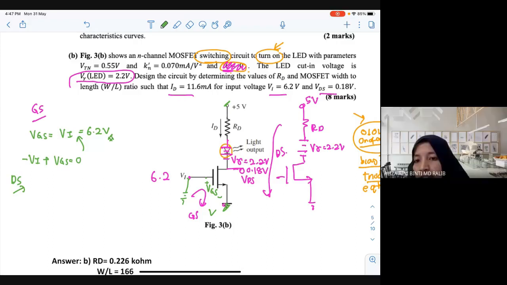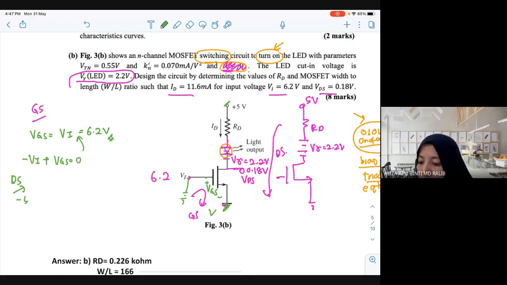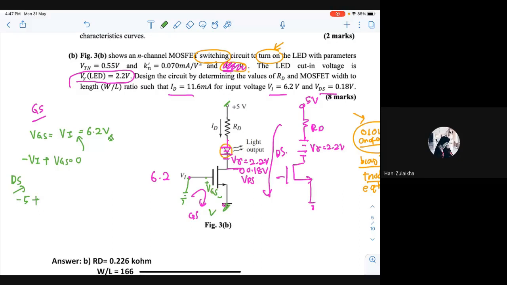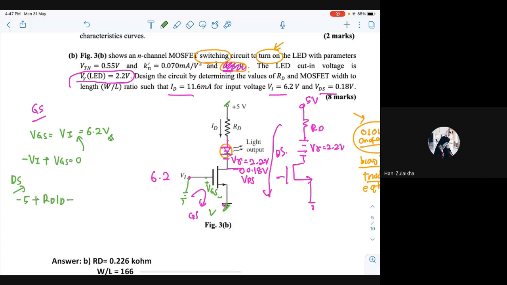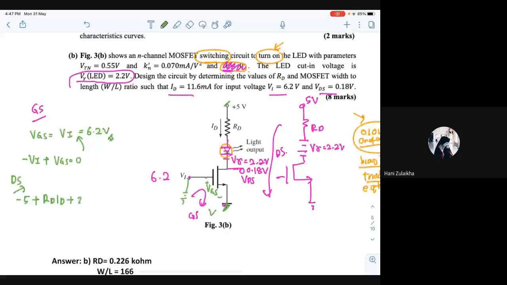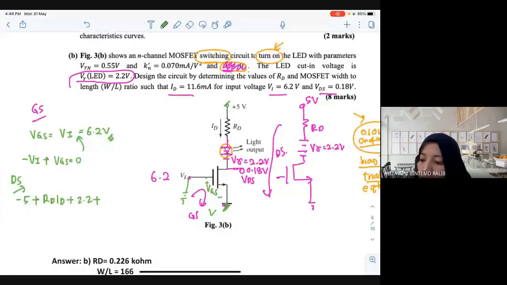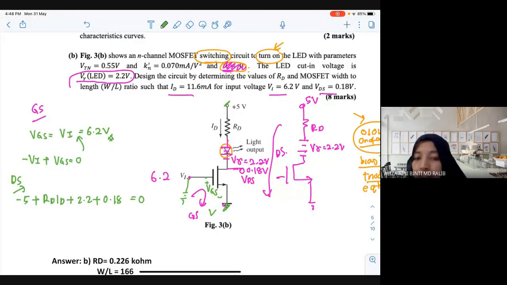Me, madam. Okay, Honey. Minus 5, plus RD ID, plus 2.2, plus 0.18 VDS, right? 0.18, then equal to 0. Equal to 0. Correct. Okay, so just slowly go through the DS loop.